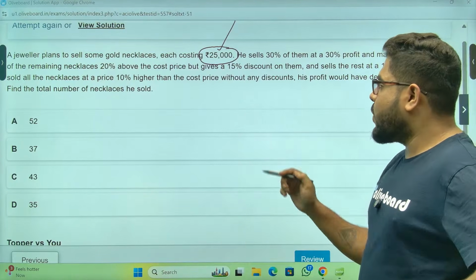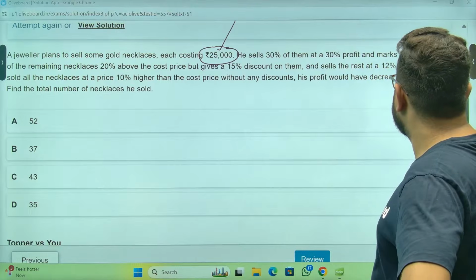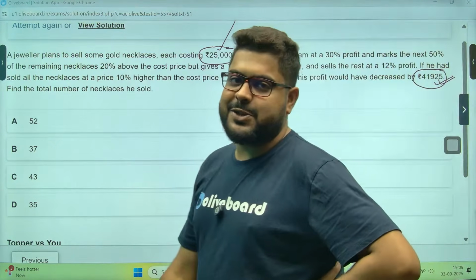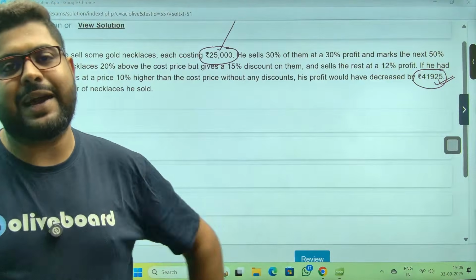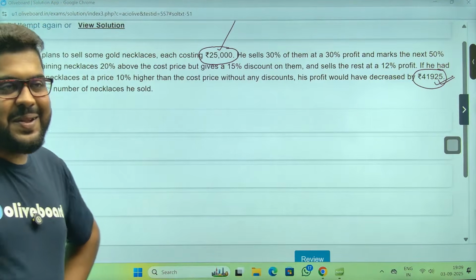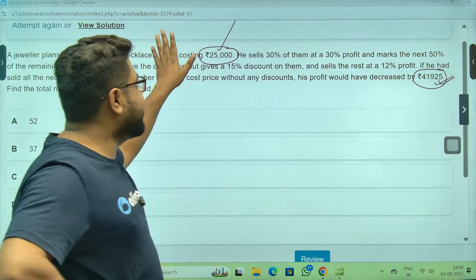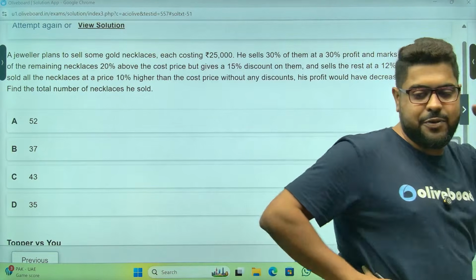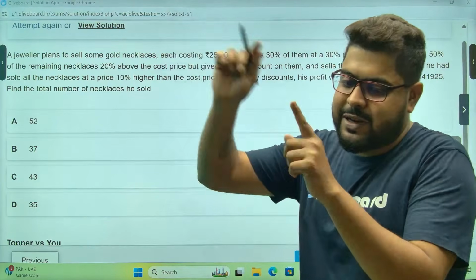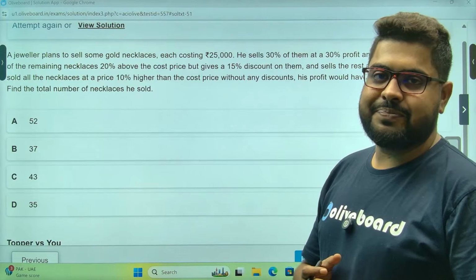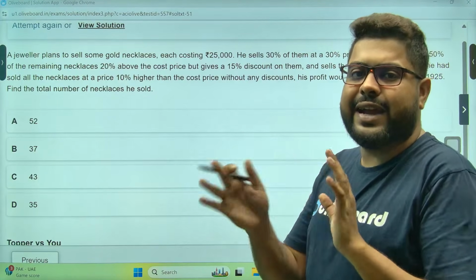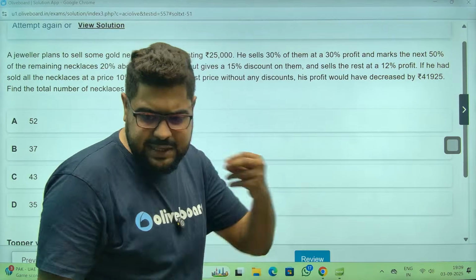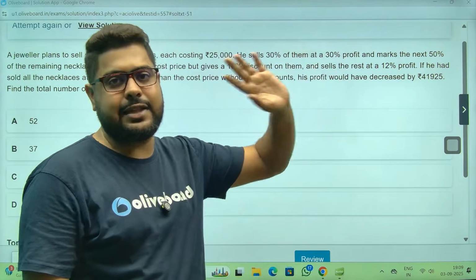You can definitely do it. But whenever I saw this value, it was giving me butterflies in my stomach. Sir, the calculation will be very bad. So I am very reluctant to start with this. I'm not really willing to start, as it will make things messy in the end. So let's start with some x, 100x, 1000x, something. If you want, you can go with a simple 100,000 or 10,000, anything.